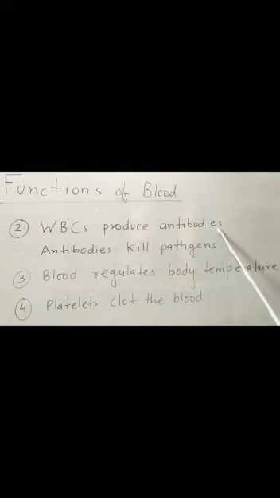Antibodies are specific proteins, and these antibodies kill pathogens. Pathogens are the foreign particles which cause diseases. So antibodies kill these pathogens and provide immunity. Immunity is the power of the body to fight against pathogens and protect the body. So in this way WBCs protect us from pathogens.